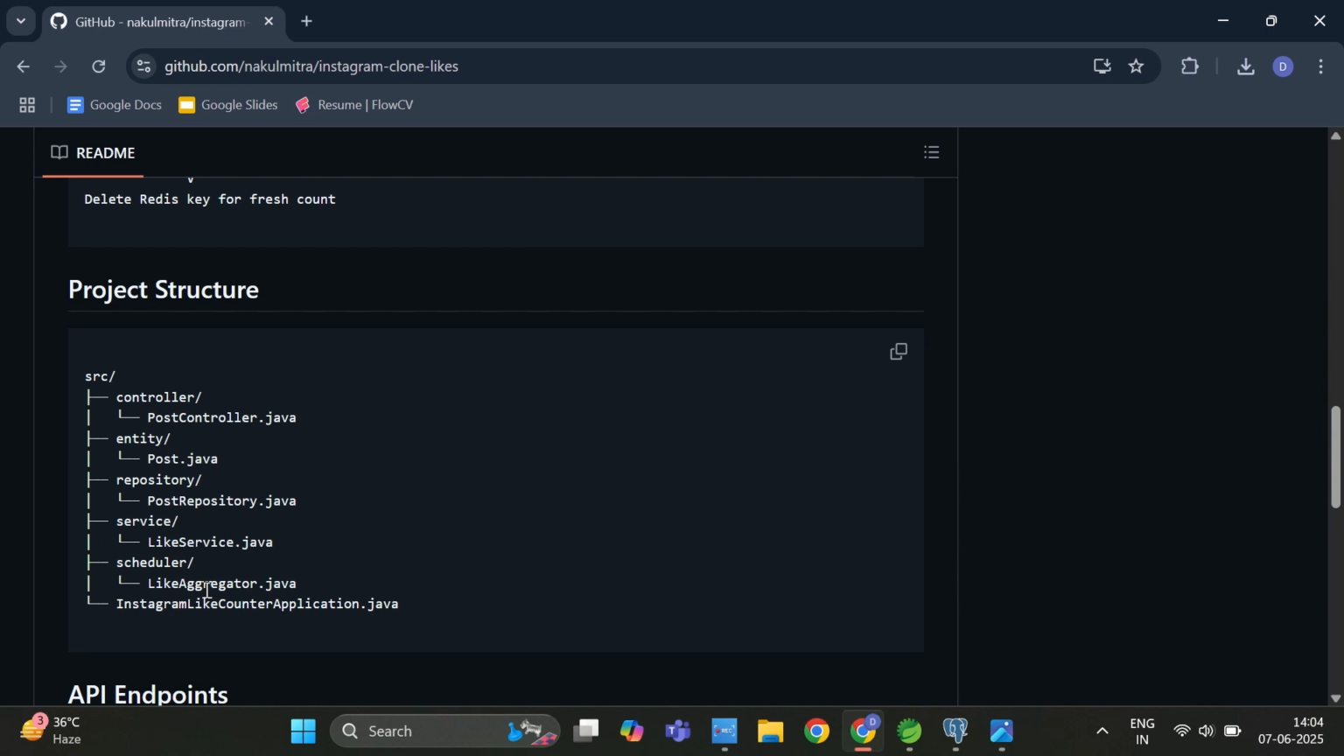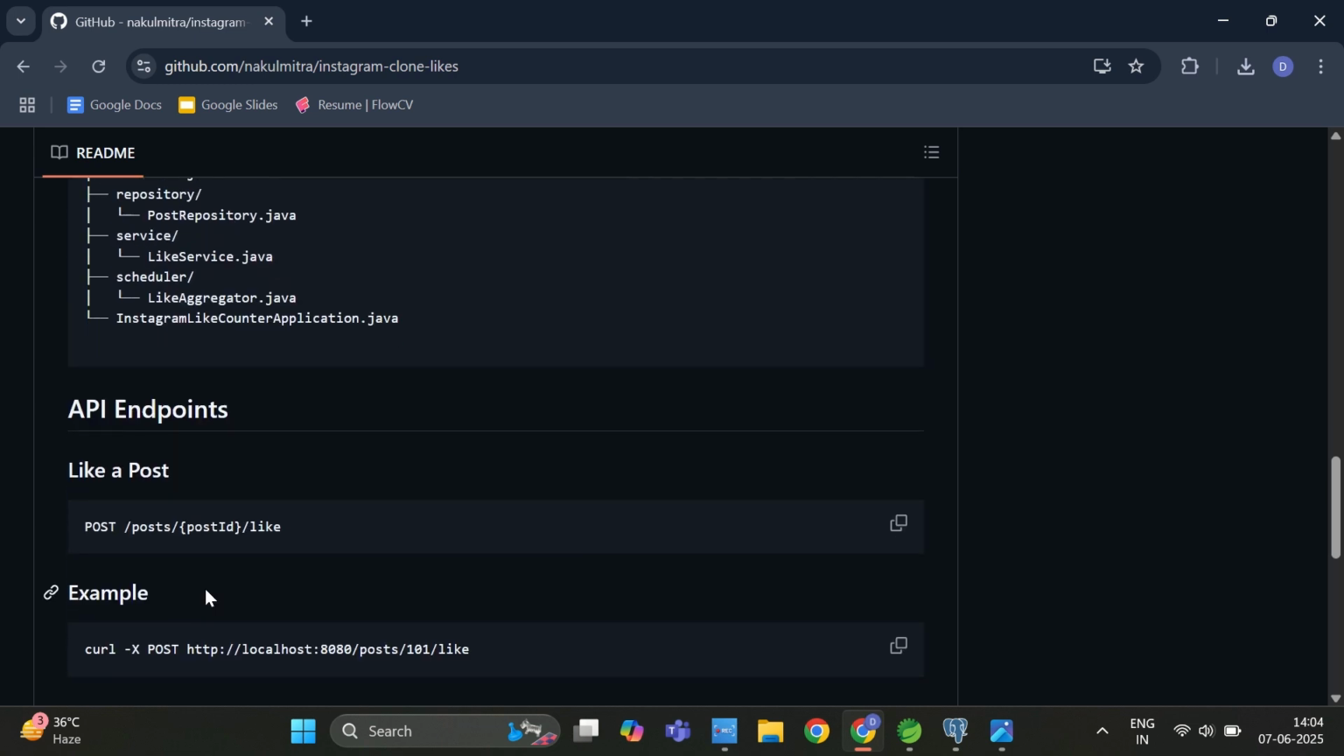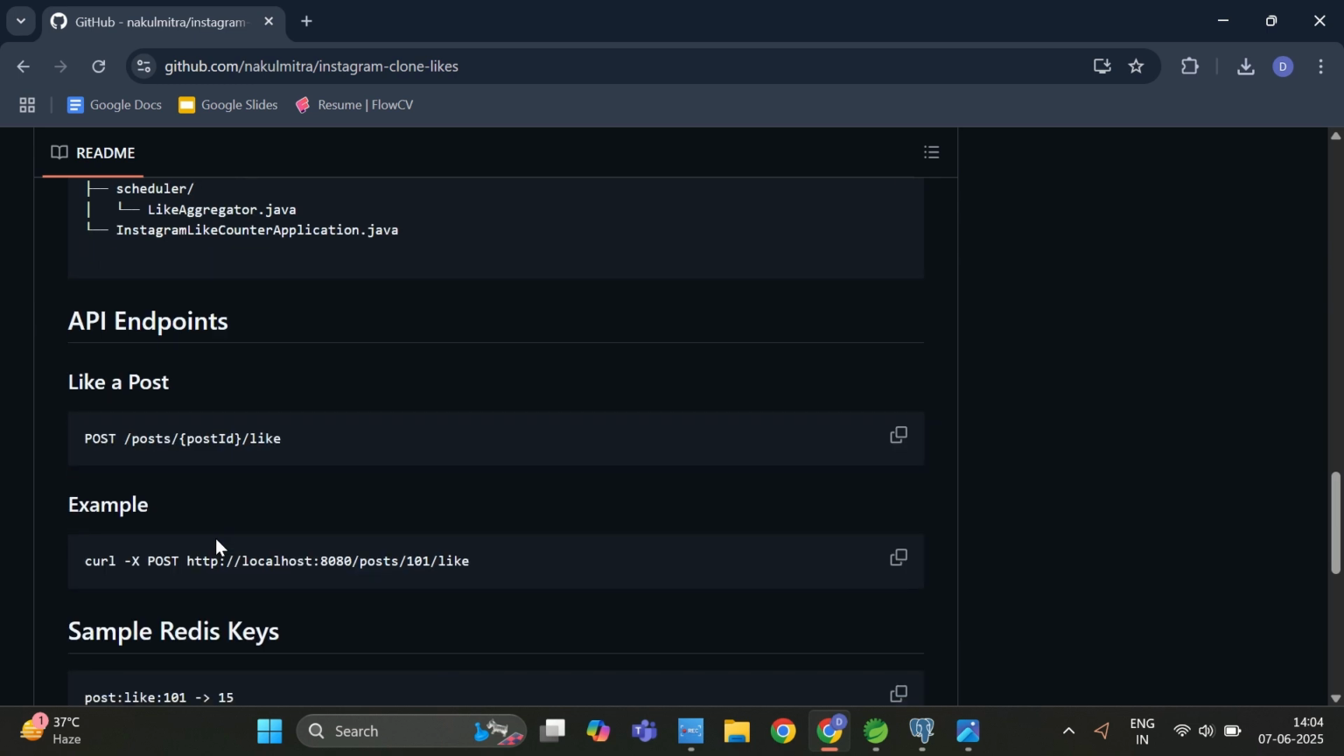Before writing the code, let me show you how the endpoint looks. We are going to create the post API. As you can see here, post, then post ID, so that I can know for which post this like is coming. And if you want to hit this URL or API, you can use your curl command or you can use Postman or Yaak as well.